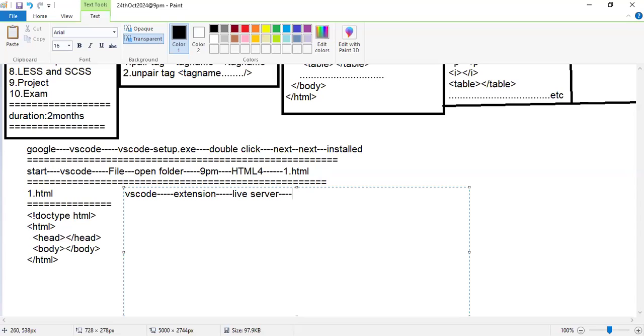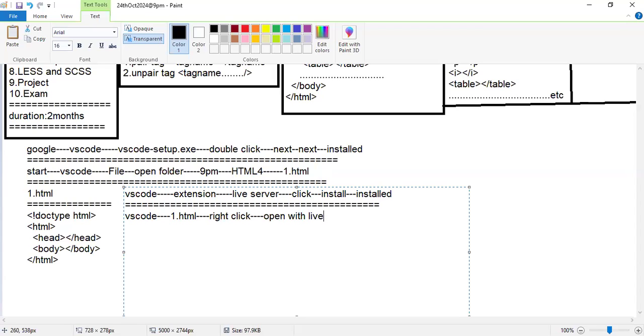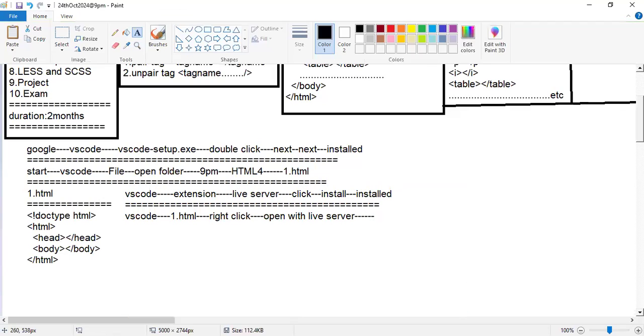VS Code is installed in our system. Here you can click on install button, so it will be installed in our system. Once this is installed, automatically we can run our program. Here in VS Code, go for the 1.html program. Just right click on it. By that you can find here, open with live server. By this, you can run your program by live server.